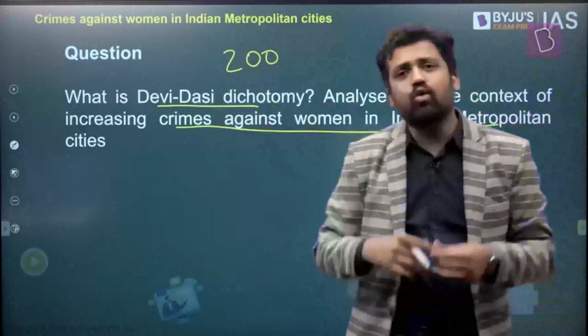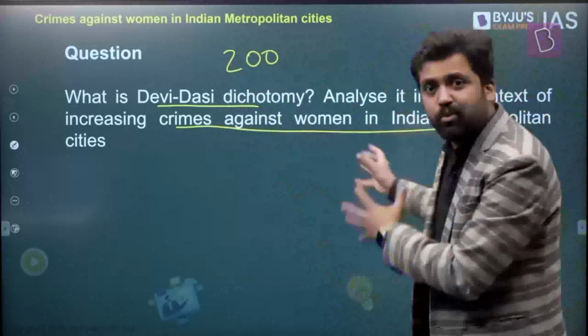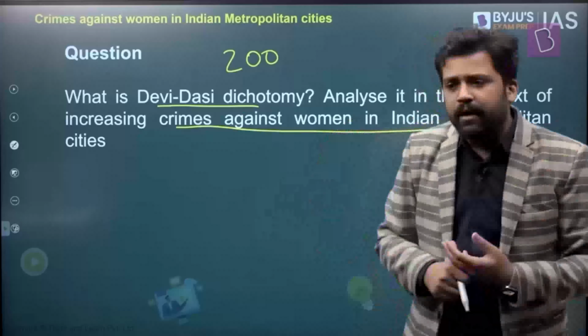Second part, analyze it in the context of increasing crimes against women. So again, you can talk about how in urban areas, ideally, urban areas, metropolitan areas are those areas where you would expect people to be more open, people to be more liberal, the social norms to be better, right?